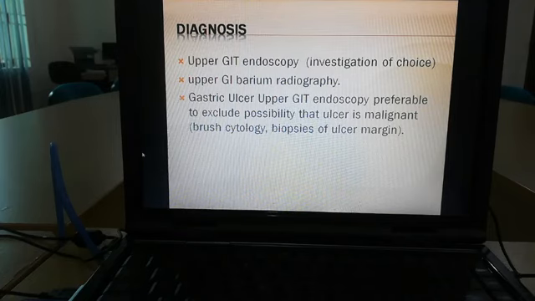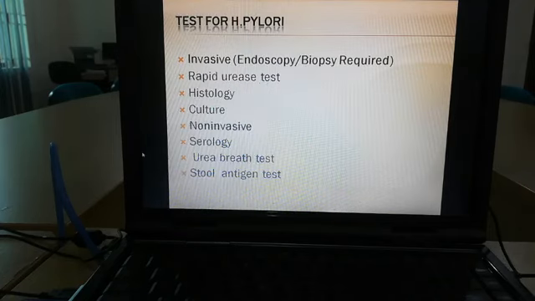What are the other investigations? We also need some other investigations for detection of H. pylori. For detection of H. pylori, there are lots of investigations. Some are invasive, some are non-invasive. What are the invasive investigations? Invasive investigations are endoscopy of the upper GIT along with histology and culture. Another invasive investigation is the rapid urease test.